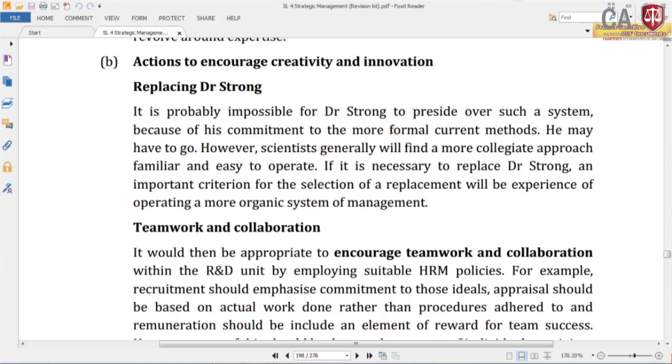Replacing Dr. Strong: it is probably impossible for Dr. Strong to preside over such a system because of his commitment to the more formal current method. He may have to go. However, scientists generally will find a more collegiate approach familiar and easy to operate. If it is necessary to replace Dr. Strong, an important criterion for the selection of a replacement will be experience of operating a more organic system of management.